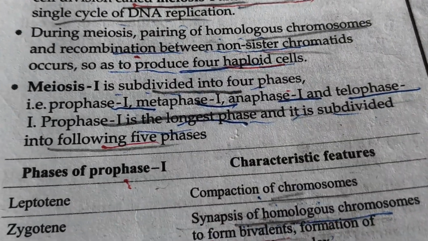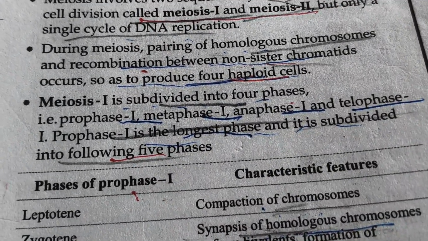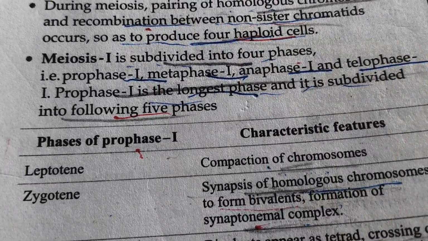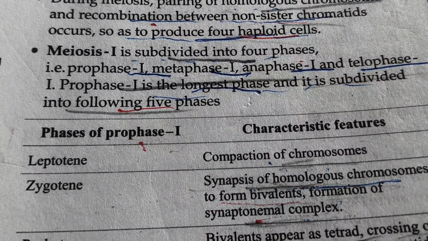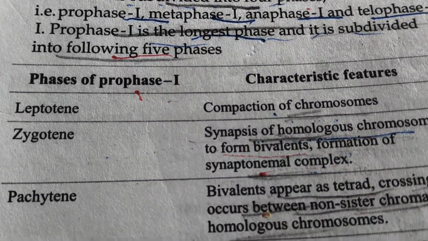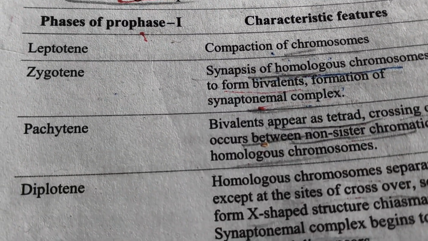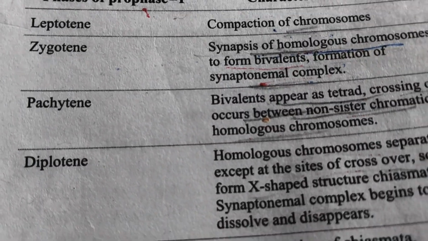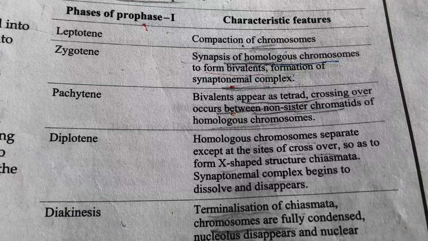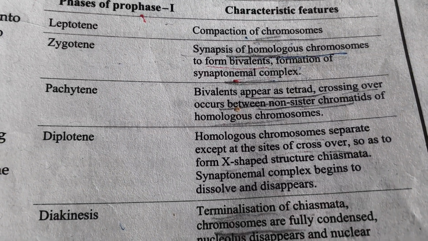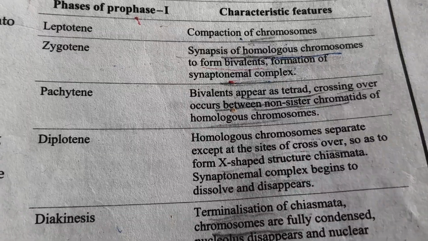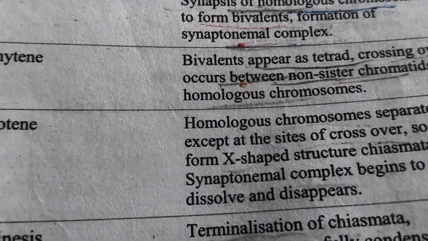haploid cells. Meiosis 1 is subdivided into four phases: prophase 1, metaphase 1, anaphase 1, and telophase 1. Prophase 1 is the longest phase and it is subdivided into the following five phases: leptotene, zygotene, pachytene, diplotene, diakinesis. Leptotene: compaction of chromosomes; zygotene: synapsis of homologous chromosomes to form bivalents, formation of the synaptonemal complex; pachytene: bivalent appears as